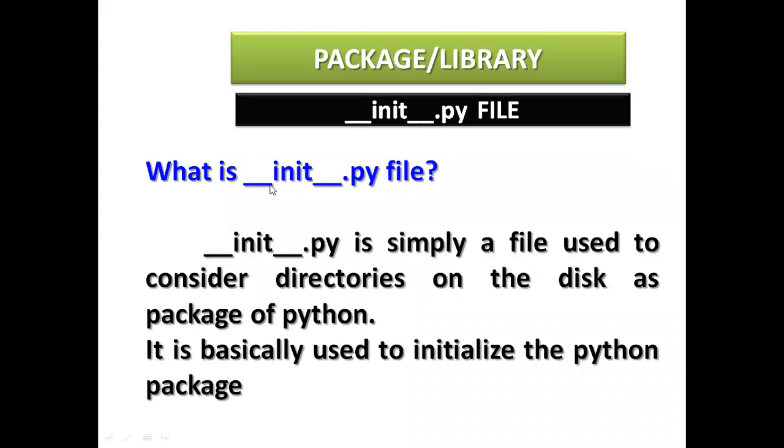So what is the __init__.py file? It is simply a file used to make Python consider the directory on the disk, in your drive, your geometry folder, as a package of Python. It is basically used to initialize the Python packages.